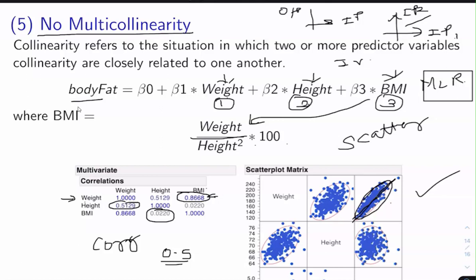So these are not the problematic instances, but this linearity between the weight and the body mass index is problematic here. And the violation of multi-collinearity can be detected by looking at the scatter plot. Here again I am explaining, this scatter plot indicates the collinearity between the body mass index and the weight. See, this is the body mass index and the weight.